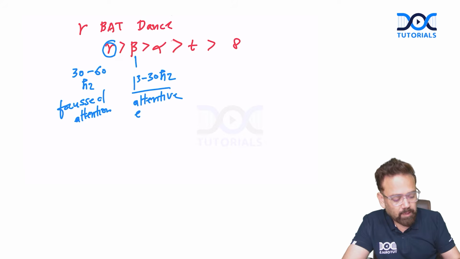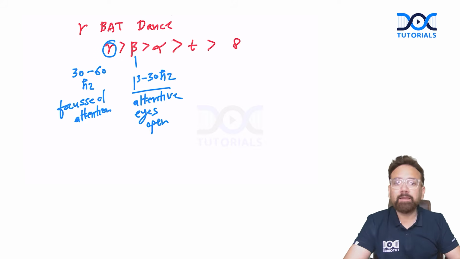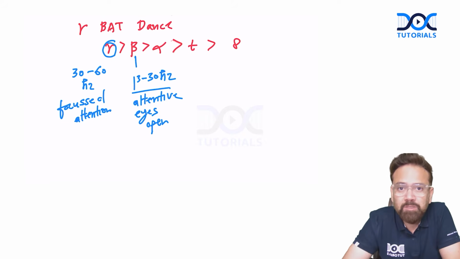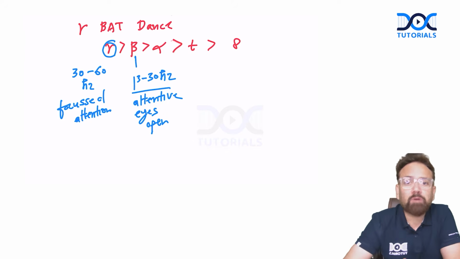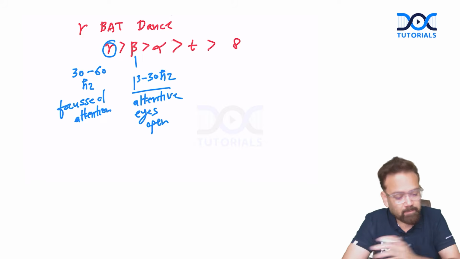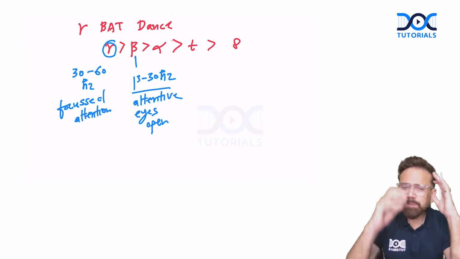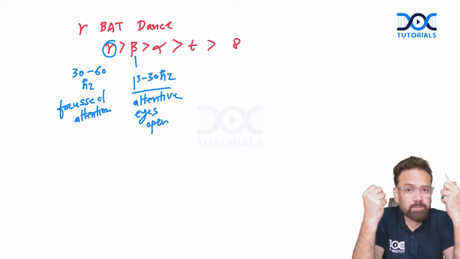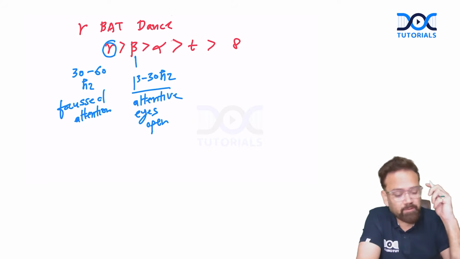And of course, your eyes are open. So mind will be attentive and eyes will be open. For example, you are seeing my lecture, your eyes are open, but suppose you are not very focused, which wave will be there? Beta. And suppose you are very much engrossed in my lecture, when mind is very much engrossed in some problem, only then we will have gamma wave.